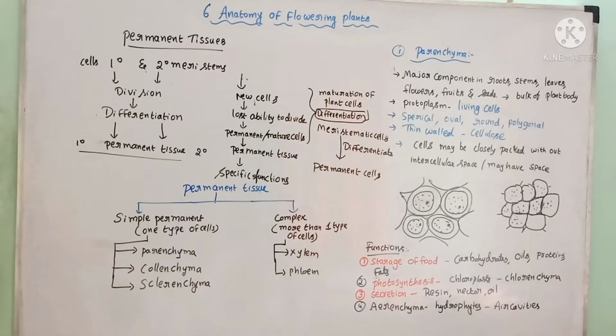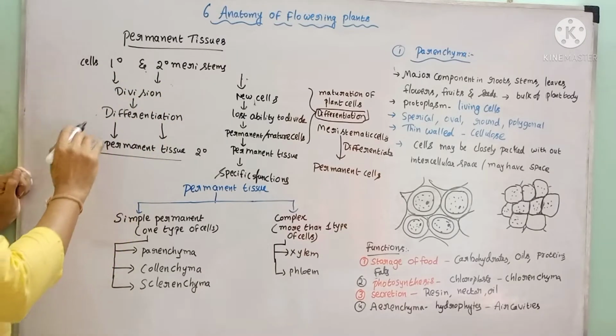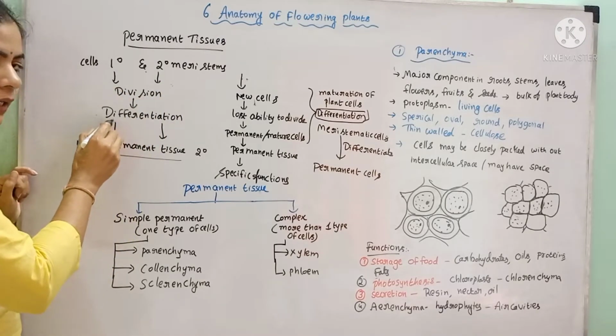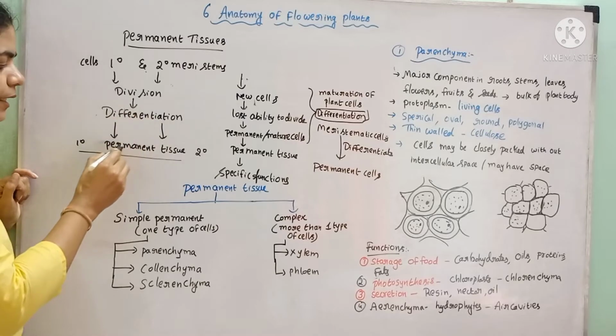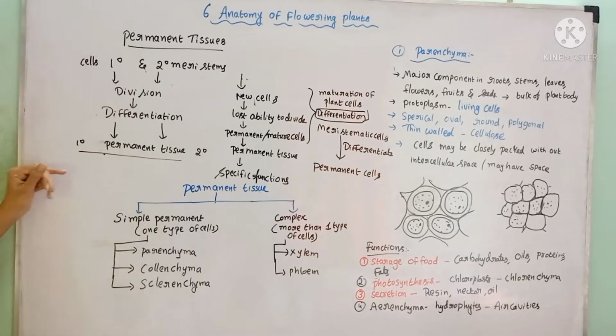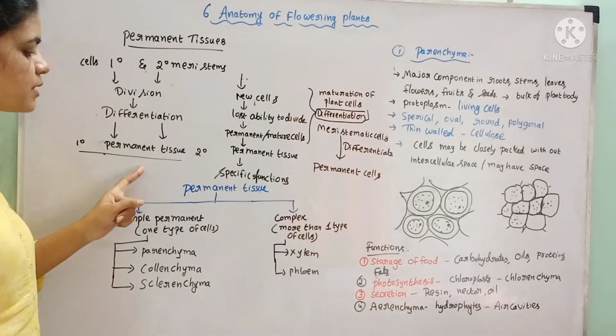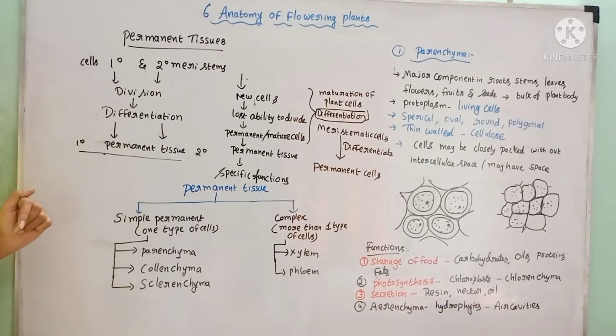Within the permanent tissue, the cells from the primary and the secondary meristems divide and get differentiated and form the primary and secondary permanent tissues. So from the primary meristematic tissue, primary permanent tissue develops. From the secondary meristematic tissue, secondary permanent tissue will develop.